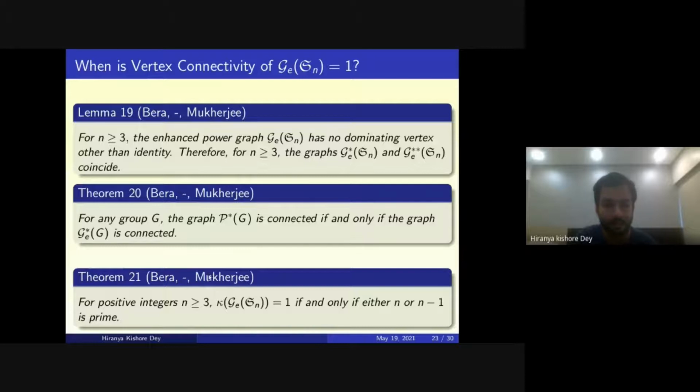Using this, we could also tell the case for finite abelian groups: P star G is connected if and only if it is a p-group. This would follow directly, but we gave that proof because it gave the bound on the diameter, which is of course less than or equal to 3. Using this theorem, for positive integers n greater than or equal to 3, the vertex connectivity of this enhanced power graph is 1 if and only if either n or n minus 1 is prime.